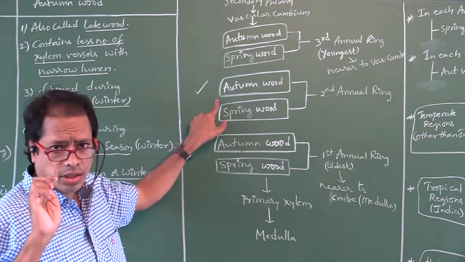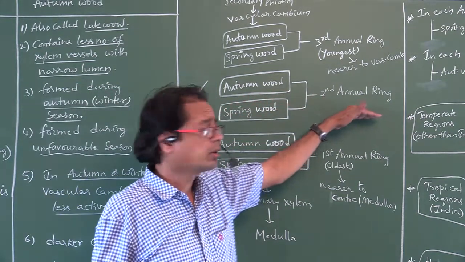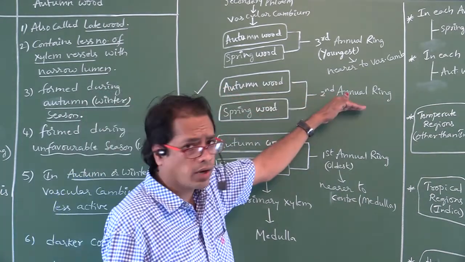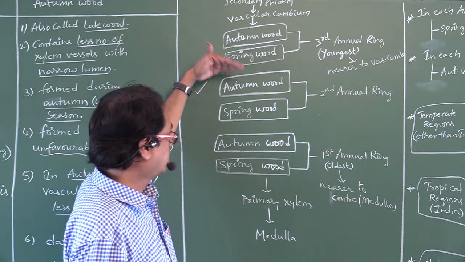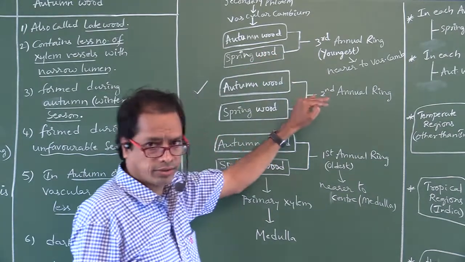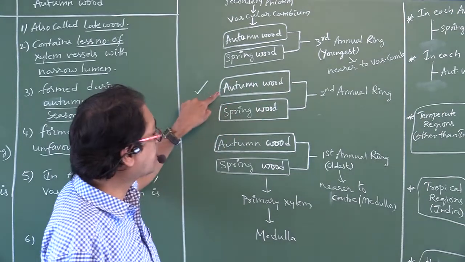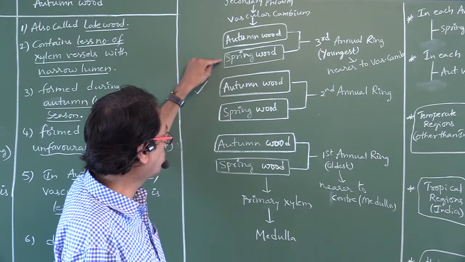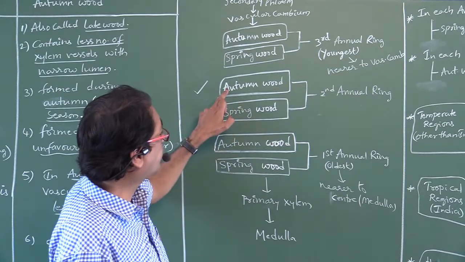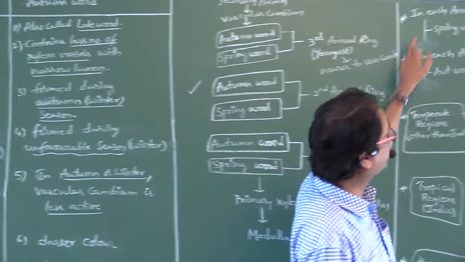This autumn wood is located outer to spring wood of the same annual ring, or this autumn wood is present inner to spring wood of the next annual ring. Those points I have written here.